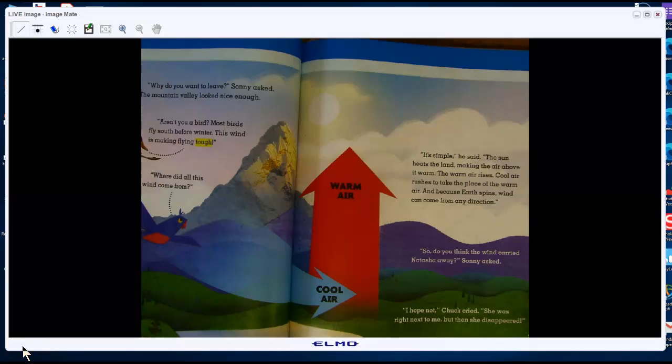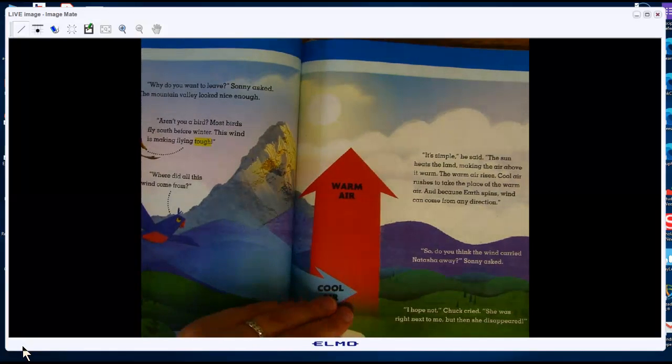Now we already kind of said it. What happens when the air moves up? What does it cause to happen next? Kate? No? What happens when the warm air goes up? Xavier? Yes, the cold air comes in and takes its place. So the cause is the warm air goes up. The effect is the cold air comes in and takes its place.